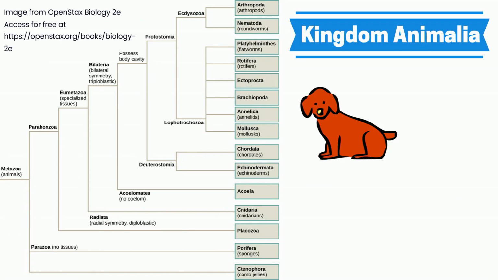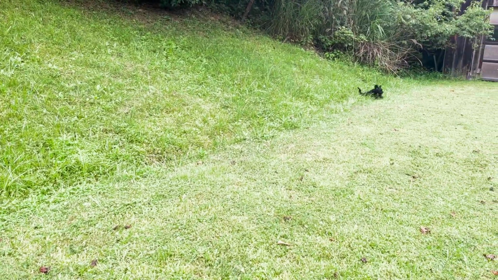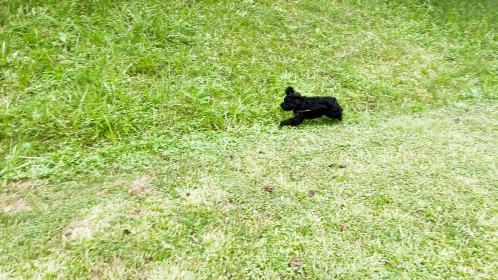Usually, something like a dog or panda comes to mind when we think of animals. However, many phyla in this kingdom are found only in water. Animals are the only organisms to have nerve and muscle cells, allowing them to move during at least part of their life cycle.